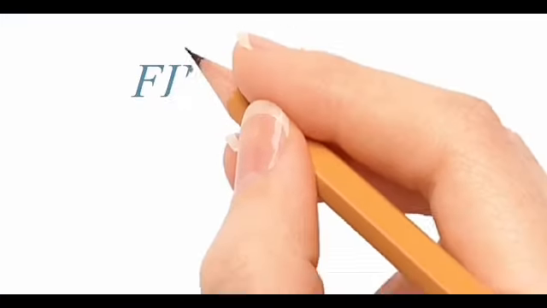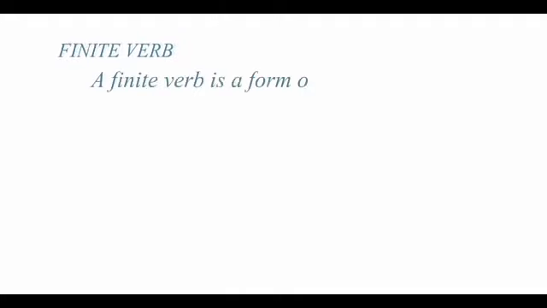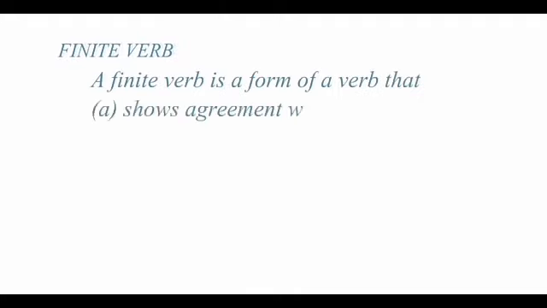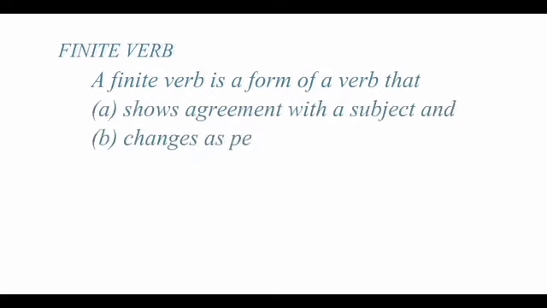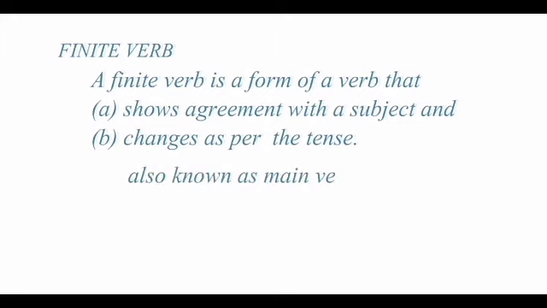A finite verb is a form of a verb that shows agreement with the subject and changes as per the tense. These finite verbs are sometimes called main verbs and make sure if there is just one verb in a sentence, that verb is finite.